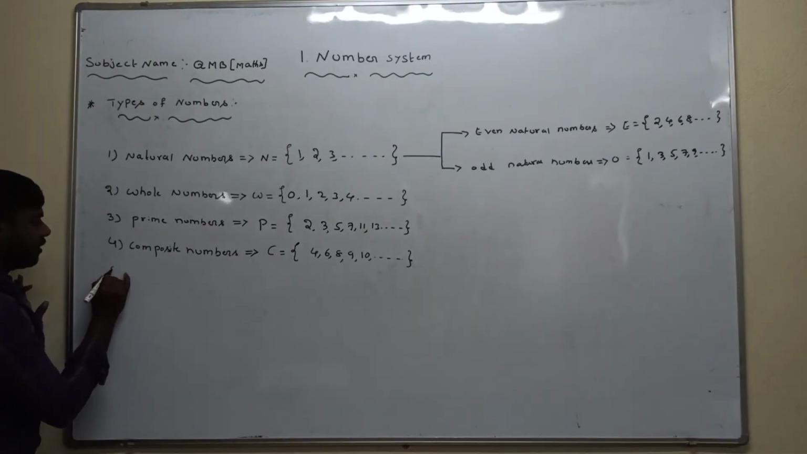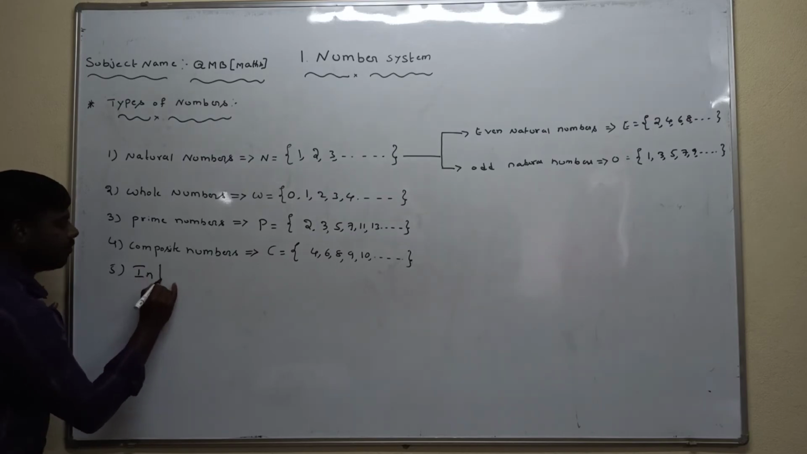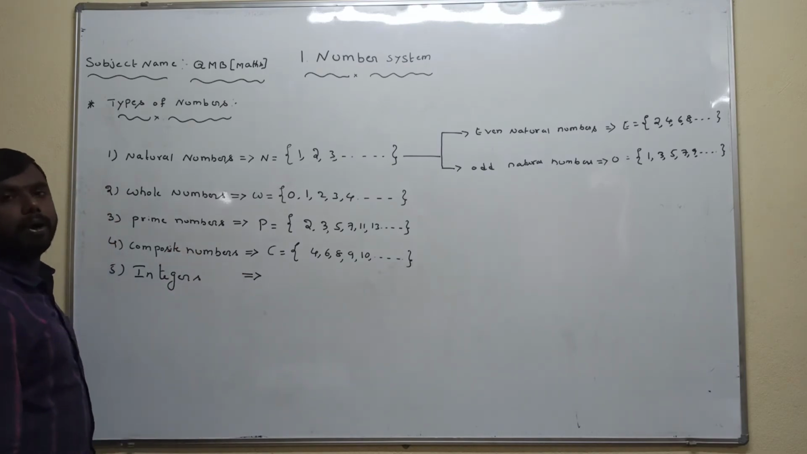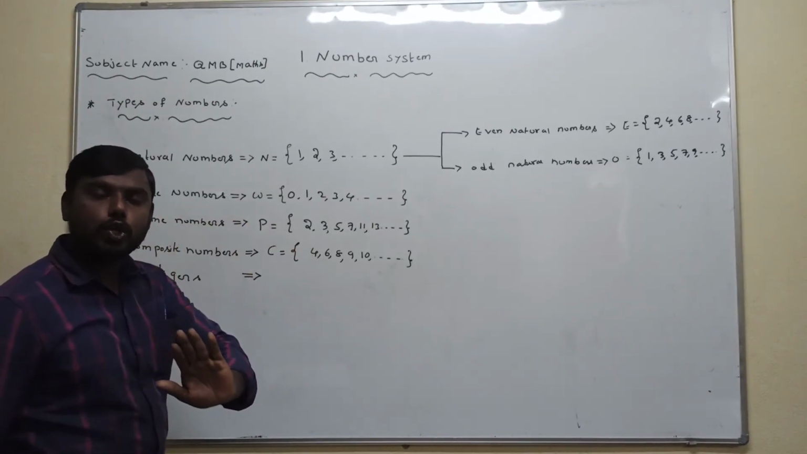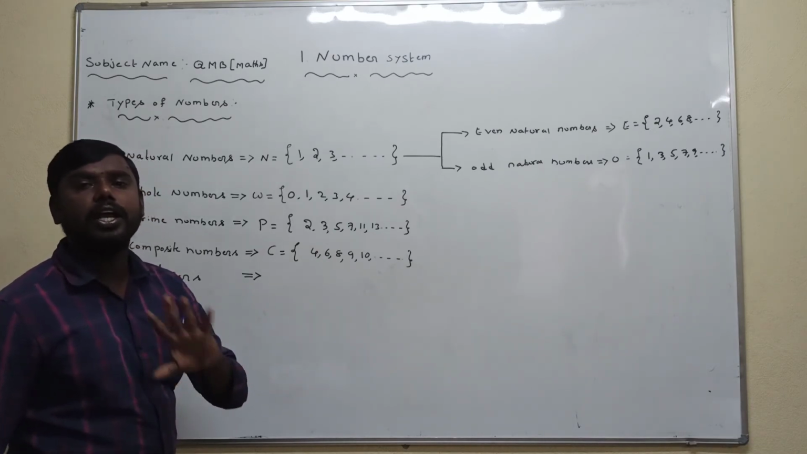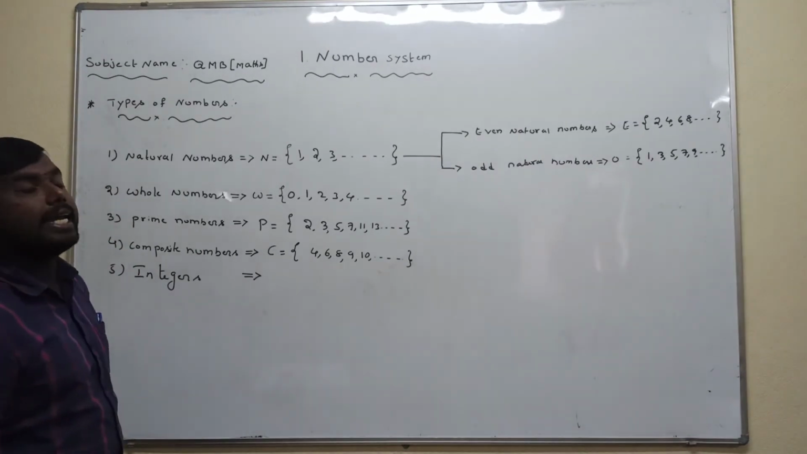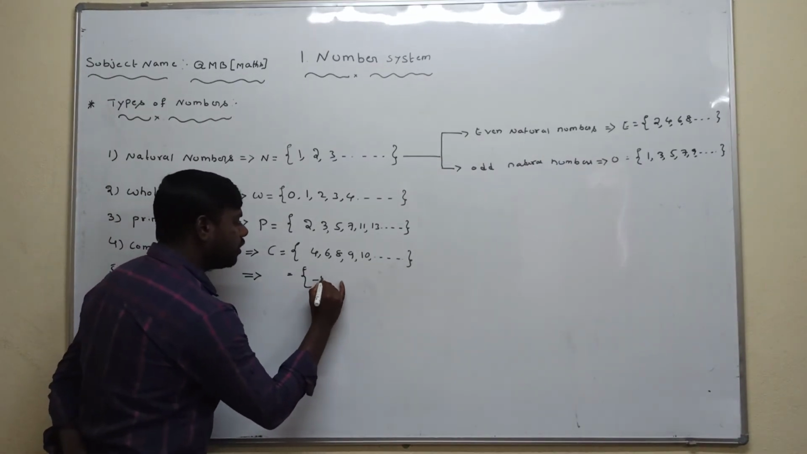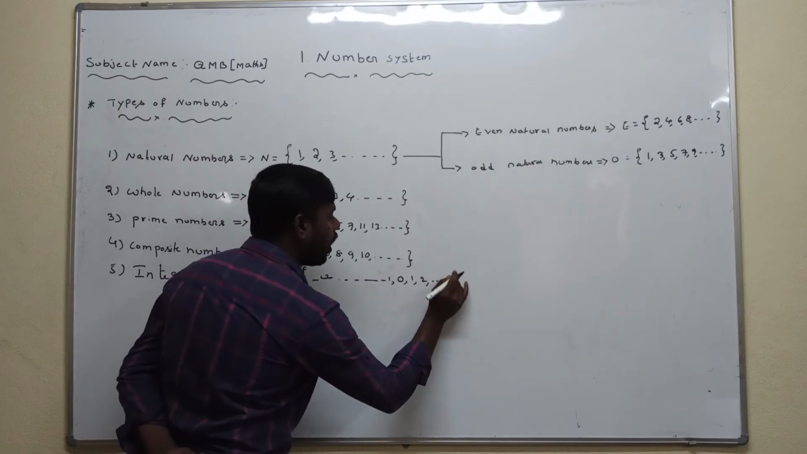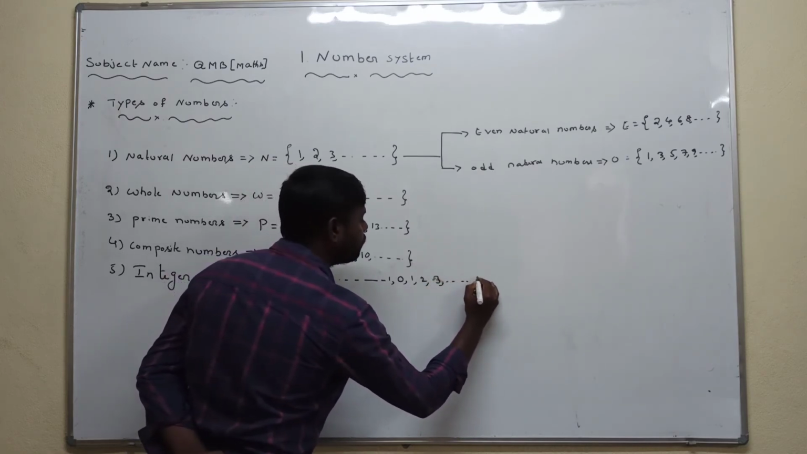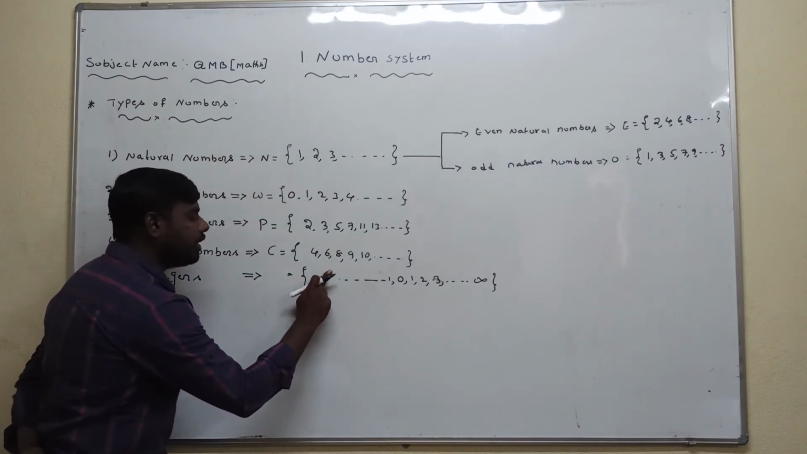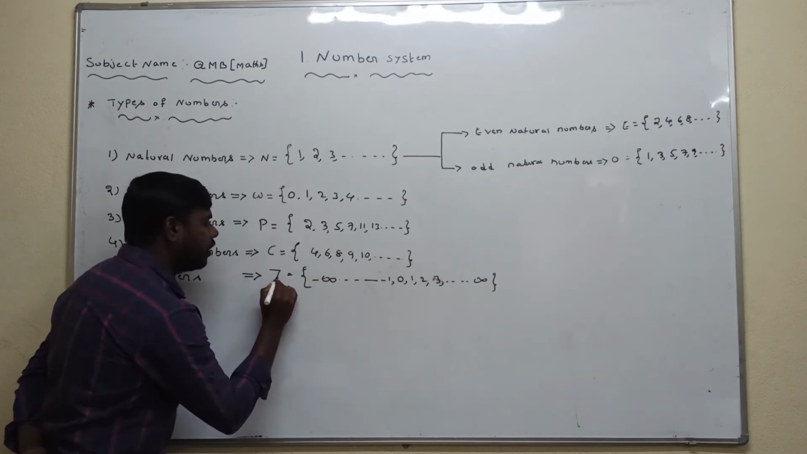Next, the fifth one is integers. Integers are nothing but the set of all positive values and negative values. The set of all positive values and negative values is called integers. The set of all integers is denoted by capital Z.